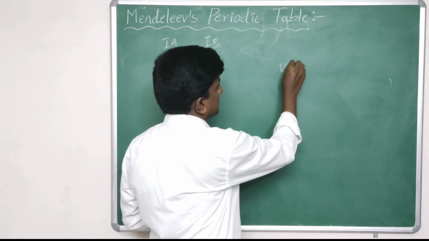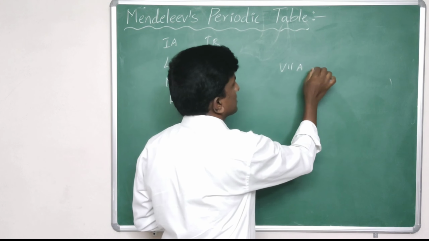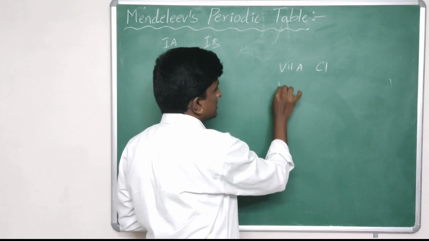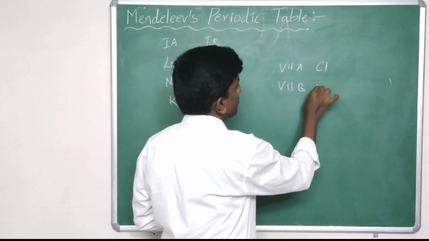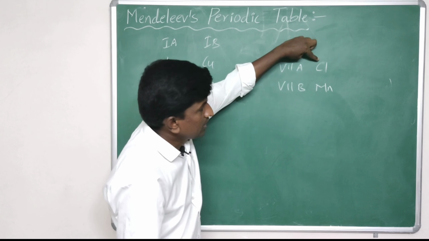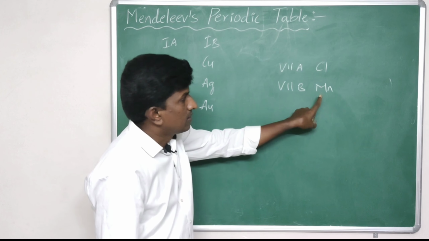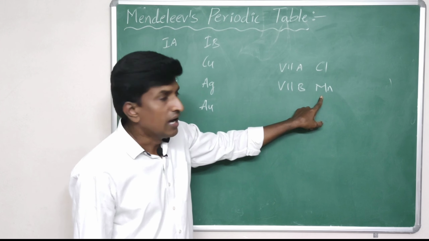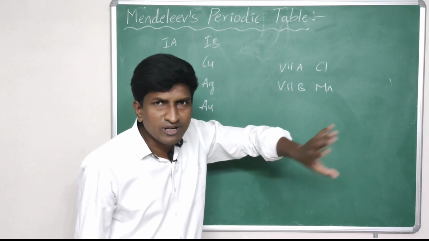Similarly, let us observe the 7A group element chlorine and the 7B group element manganese. Here chlorine is a gas, manganese is a metal, and both have completely different properties.